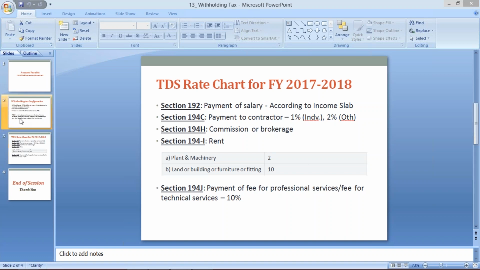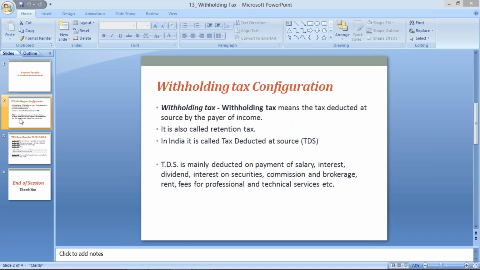So right now I'm going to start this TDS configuration, withholding tax configuration. How we are going to configure this withholding tax, how many steps are there, how the tax will be calculated automatically, and then after, there is one very important thing I'll explain. So let me start the configuration first.